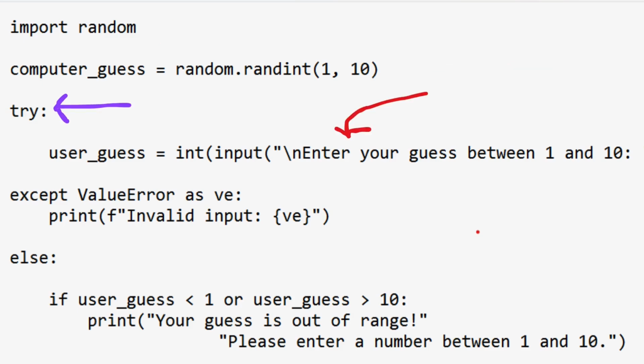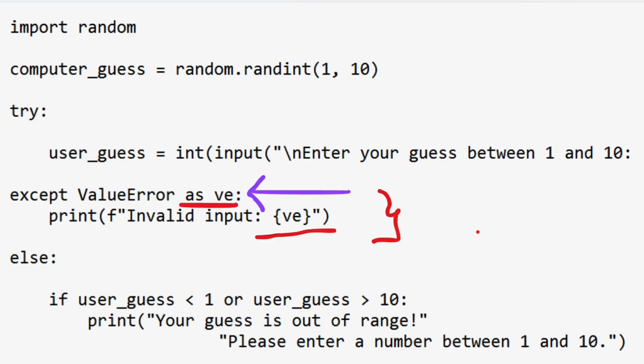Fine? Yes. Now we have included the part of the code where the user enters his guess in the try block. Why? Because if the user enters any input other than a number, and when we try to convert it to an integer, tada, ValueError comes, right? And if it comes, then it is caught by the except block here. And this format of catching the error message and using it in the print statement along with our friendly message is also another way of using it. Okay, I hope you understand here.